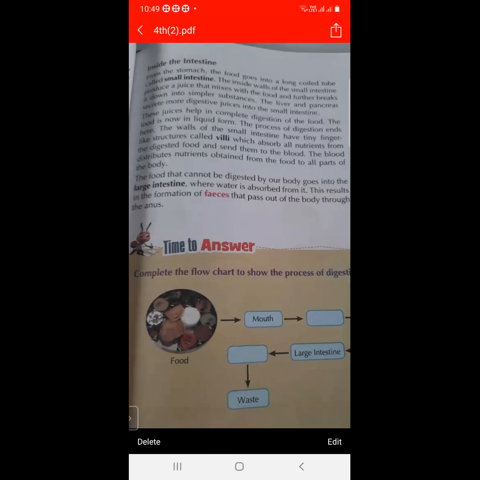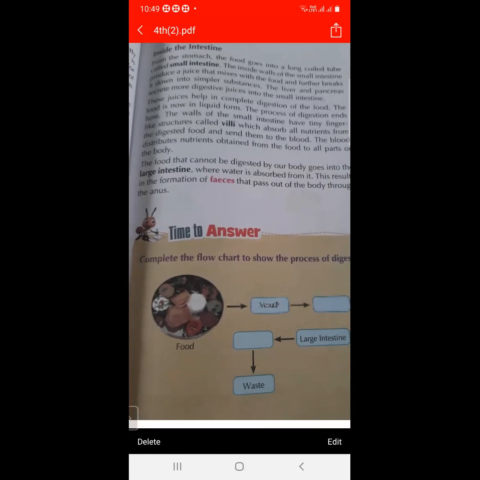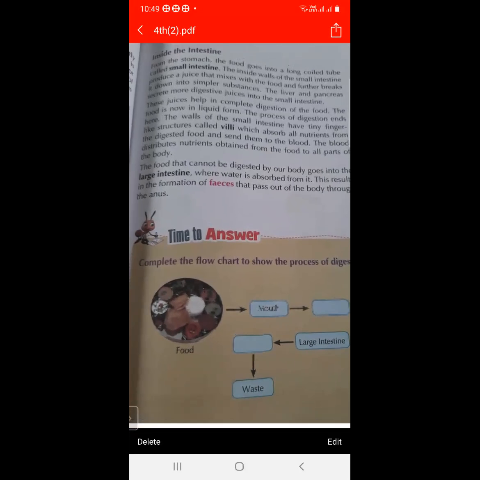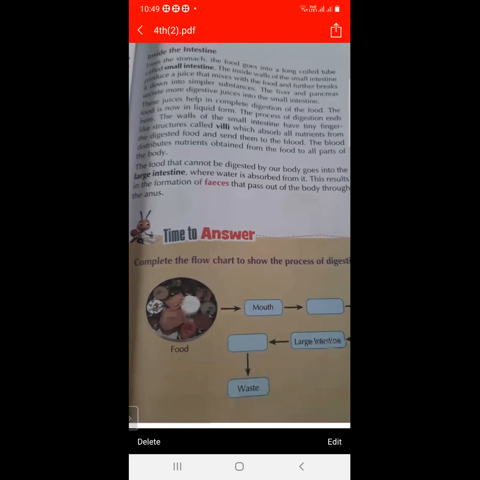As we know, the wall of the small intestine has a juice, and this juice is mixed with the food. Due to this juice, the food breaks down into simpler substances. The pancreas and liver also release digestive juices, which are mixed in the small intestine.